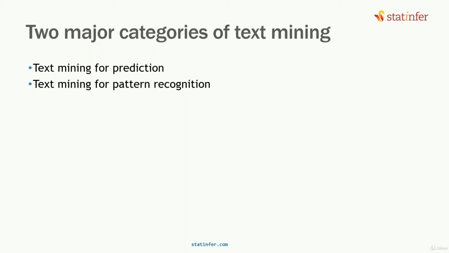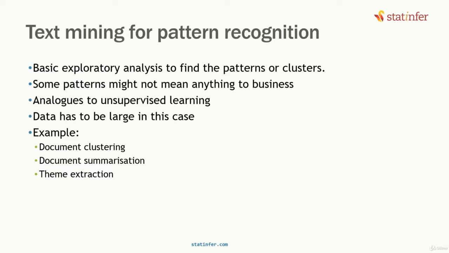Text mining for pattern recognition is where there is some gist or summary in the text data, and we are finding the insights from it. There is not much prediction that we are doing. We are trying to find the insights that are hidden within the text data. It is analogous to unsupervised learning, where you don't have any fixed agenda.